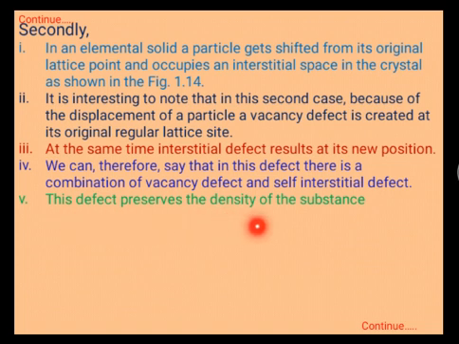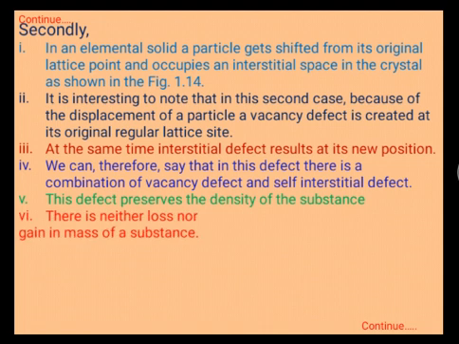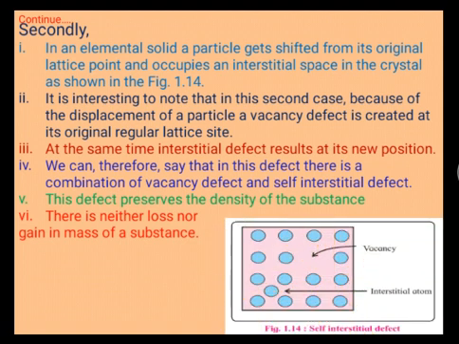This defect preserves the density of the substance. Volume remains the same. Mass of the crystal remains the same. There is neither loss nor gain in the mass of the substance, as shown in the figure. This is a regular site of the particle. It leaves its site and comes into the interstitial position.